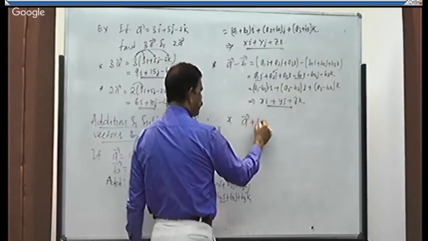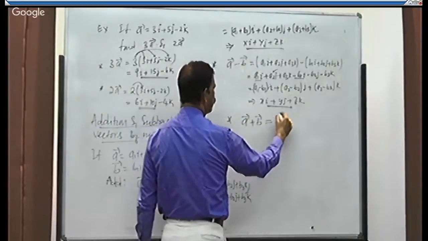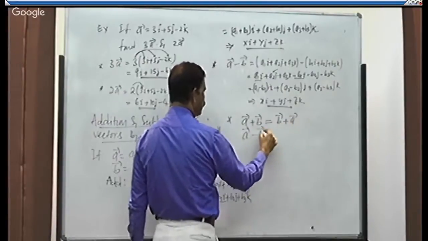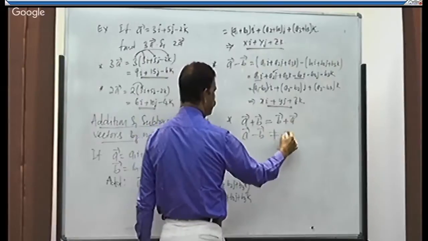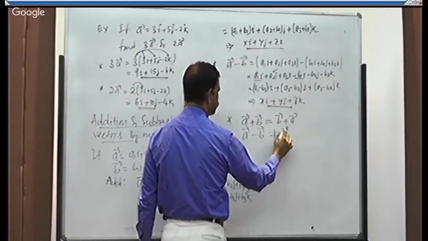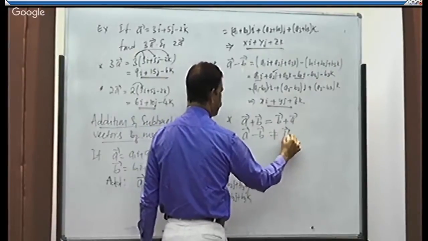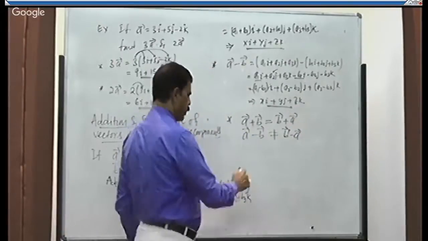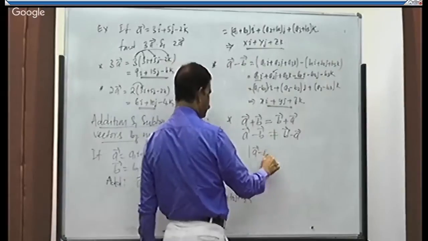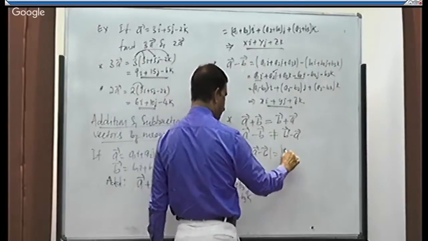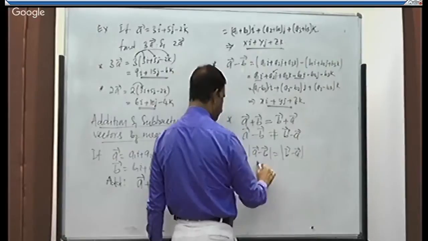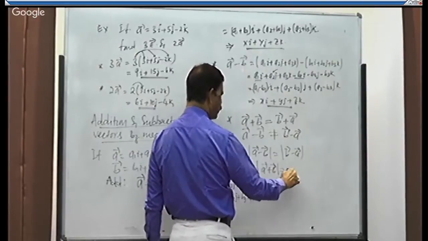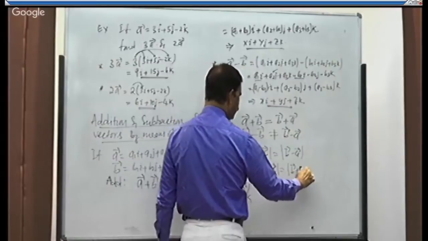See, a plus b is always equal to b plus a. But a minus b is not at all equal to b minus a. But the magnitude will be the same. Magnitude of a minus b is equal to magnitude of b minus a. So it is also true in case of addition. Magnitude of a plus b is equal to magnitude of b plus a.